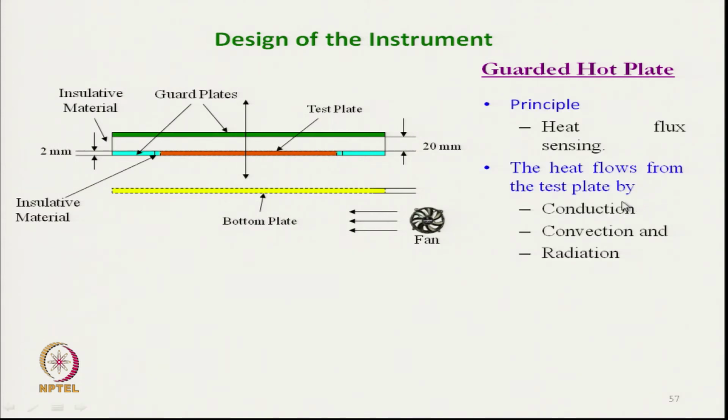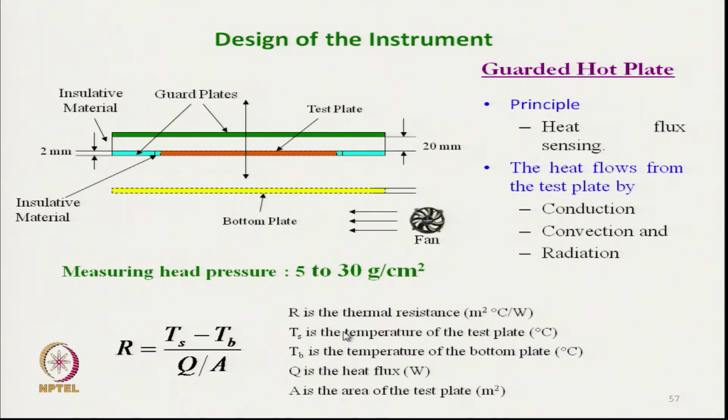The heat flows from the test plate by conduction, convection, and radiation. The measuring head pressure is 5 to 30 gram per square centimeter. Resistance can be measured here, and we can also get forced convection by blowing a fan, and the perforated bottom plate helps in forced convection.